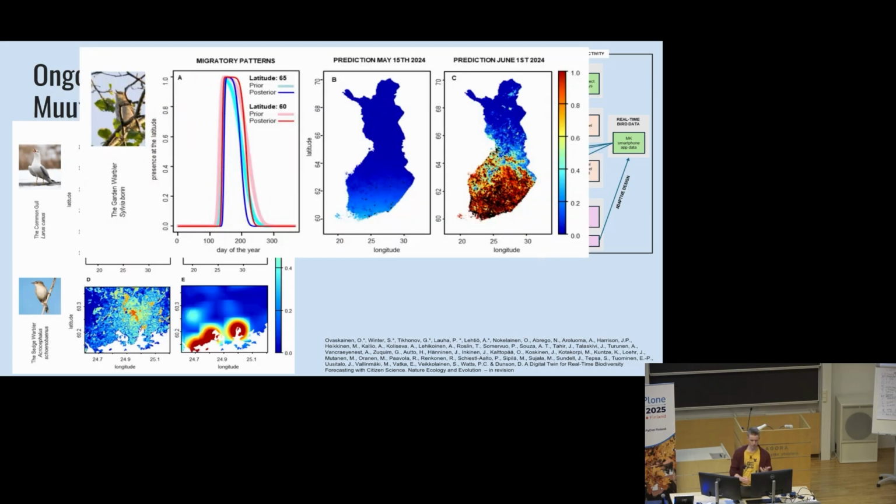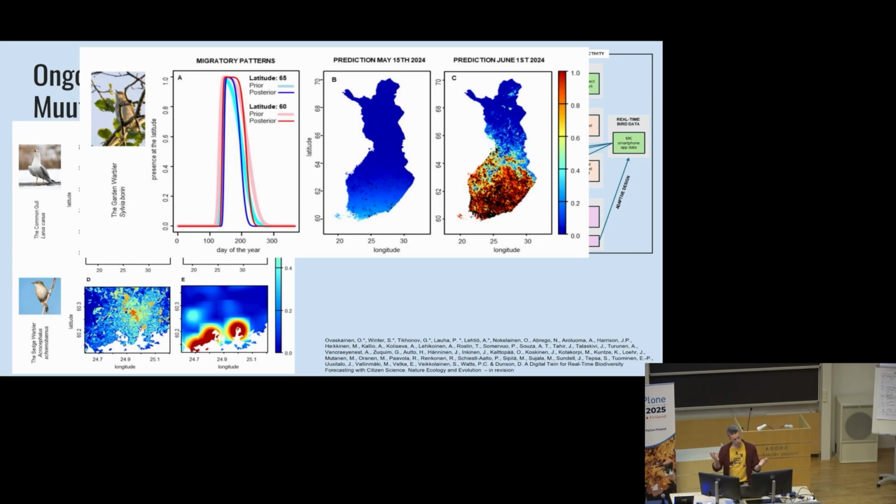Then the other thing was about the migration. So again, we have some prior knowledge. We roughly know when the birds are coming and when they're leaving. But there's a lot of uncertainty about this because this is also affected by the weather. If we have a very warm spring, the birds might arrive early. If the weather is cold and there is lots of snow, the birds will come later. So it's impossible to very accurately predict when the birds are coming.